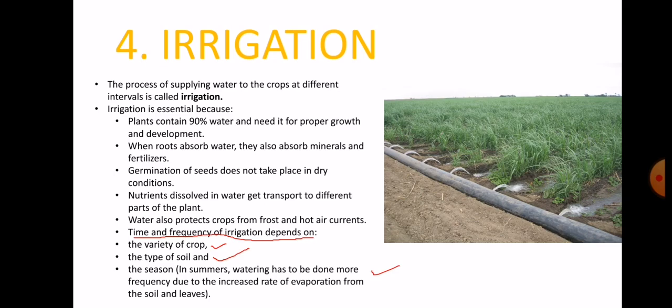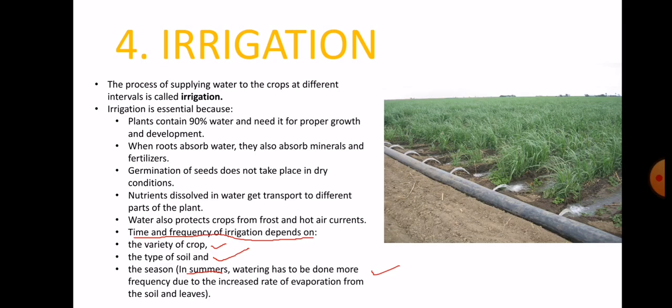As you know, in the summers the temperature is very high, so the rate of evaporation also increases. So we have to provide water to the crop many times, and in large amounts. More water is needed in the summer season. So the time and frequency of irrigation depend on three things: the variety of crop, the type of soil, and the season.